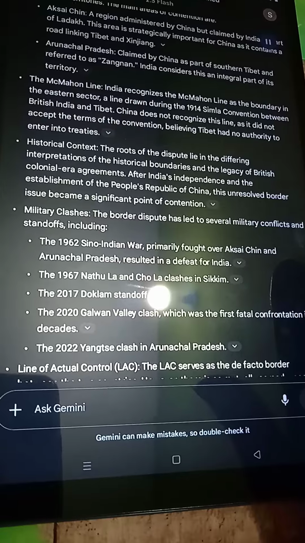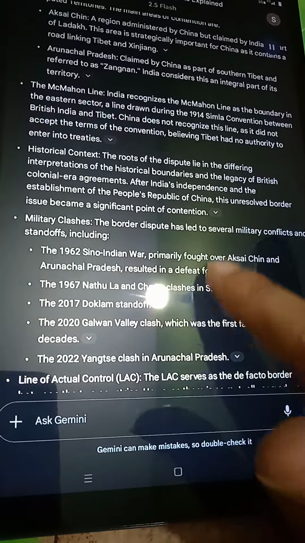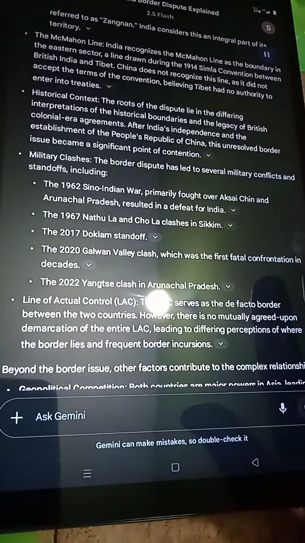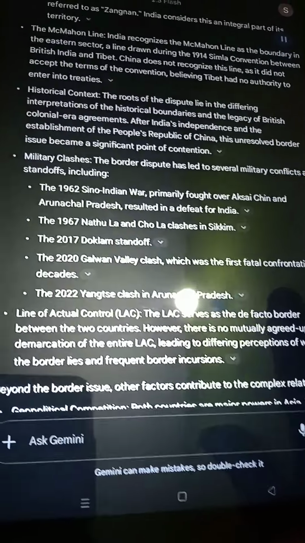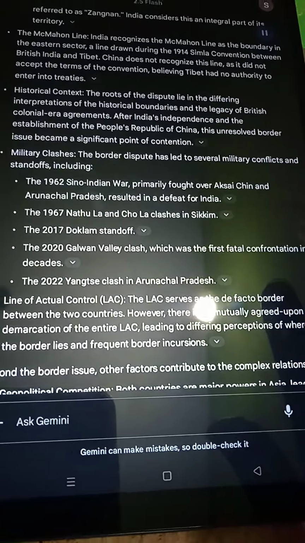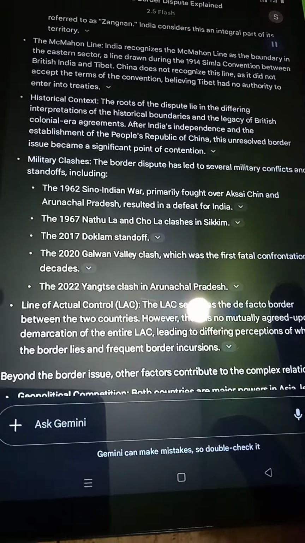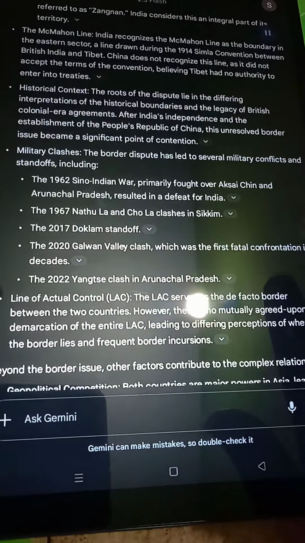Historical context. The roots of the dispute lie in the differing interpretations of the historical boundaries and the legacy of British colonial-era agreements. After India's independence and the establishment of the People's Republic of China, this unresolved border issue became a significant point of contention.